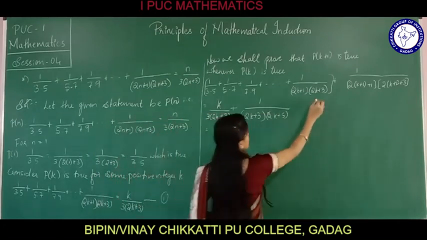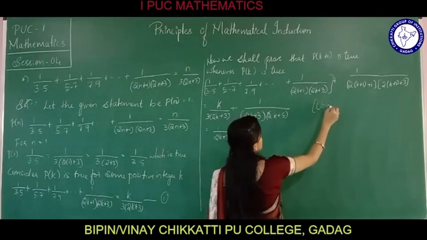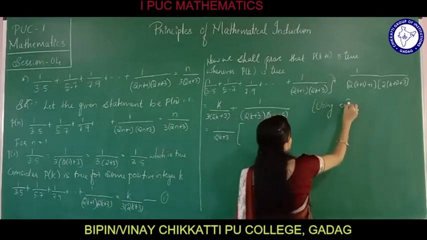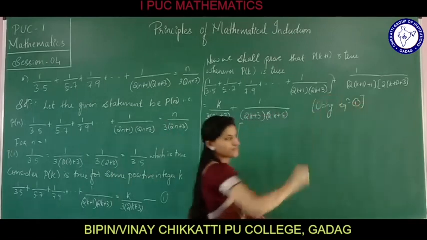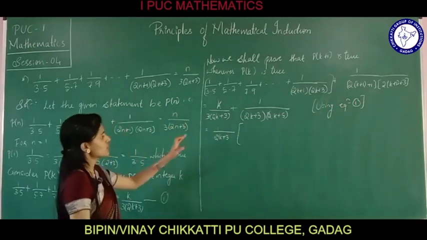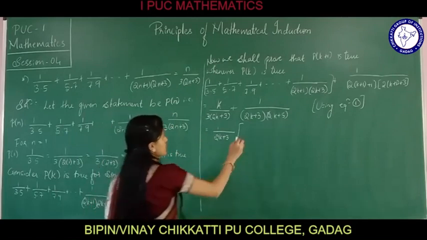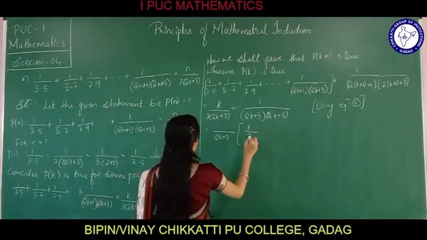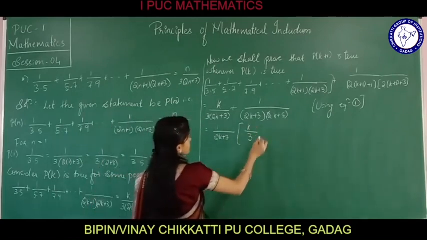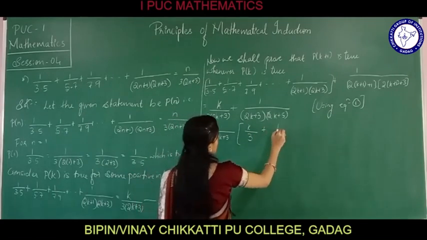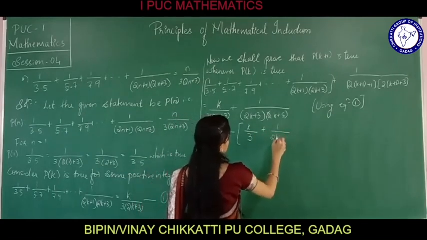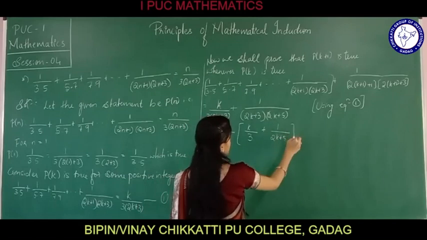What have we done here? Using equation 1. Next, 1 divided by (2k plus 3) we have taken out common. The leftover is k divided by 3 plus 1 divided by (2k plus 5).